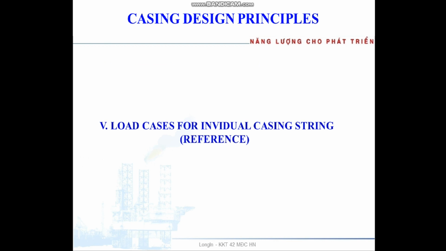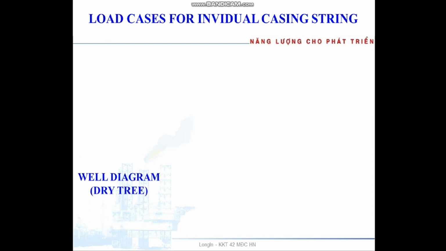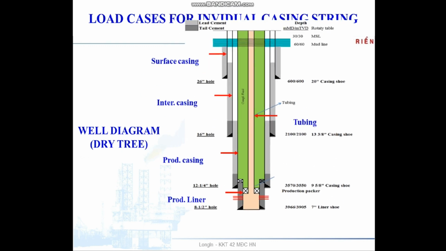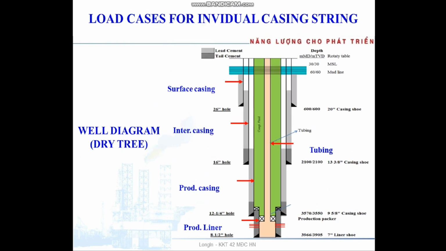Section 5, load case for individual casing string. This one is for different wells. Now we study about the well diagram for dry tree. We have 4 casing strings: surface casing, intermediate casing, production casing, and production liner. Here is tubing.